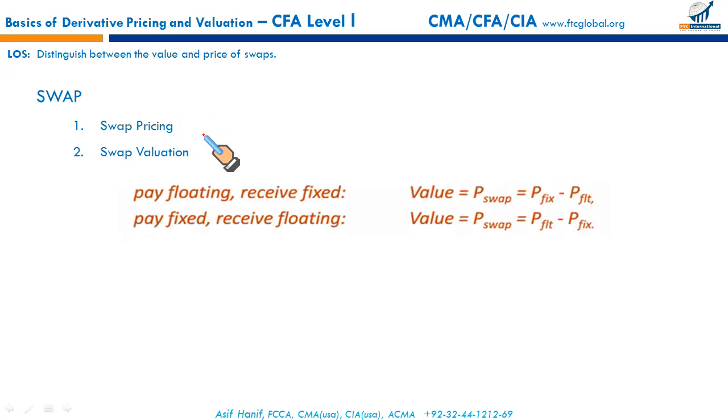And how do we do that? The value of the swap is the present value of cash flows. Like if you have pay floating, receive fixed, the value of the swap would be the present value of fixed minus the present value of floating. And if you have pay fixed, receive floating, the value of the swap would be the present value of floating minus the present value of fixed.